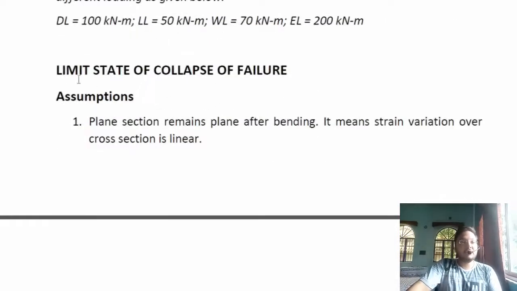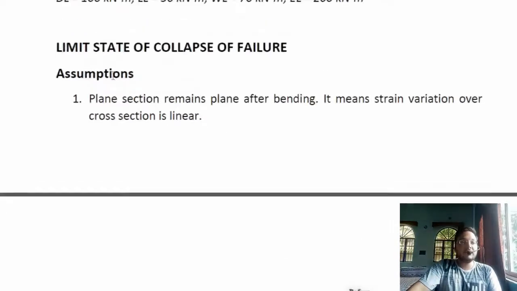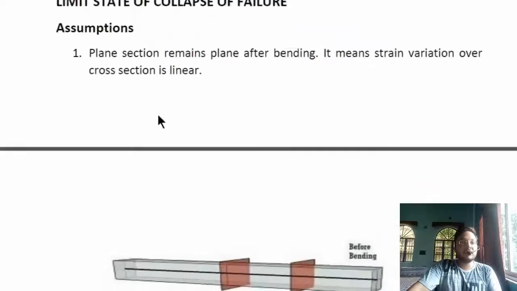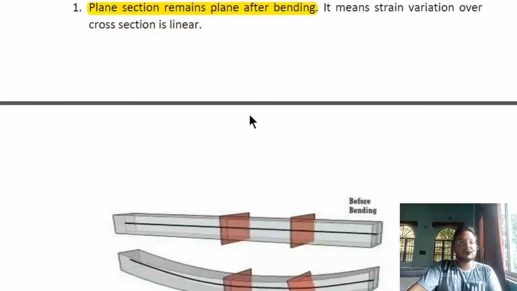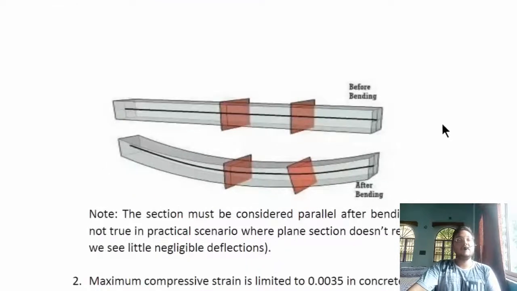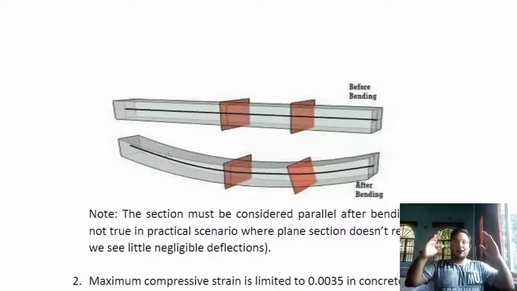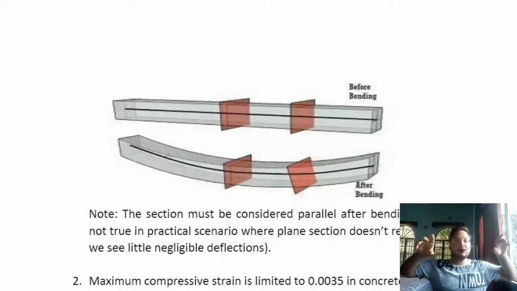So in this video we will start with the limit state of collapse, and for this we have a few assumptions. The first one is that the plane section remains plane after bending. It means the strain variation over the cross section shall be linear. In real life that might not be true, because whenever a beam bends, some distortions might occur in the cross sections while they are also getting bent.